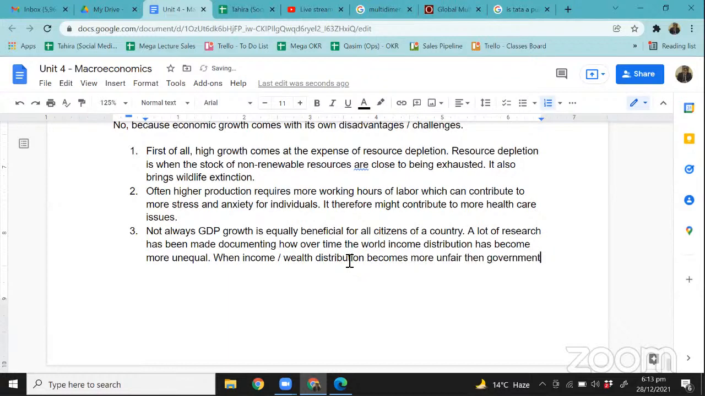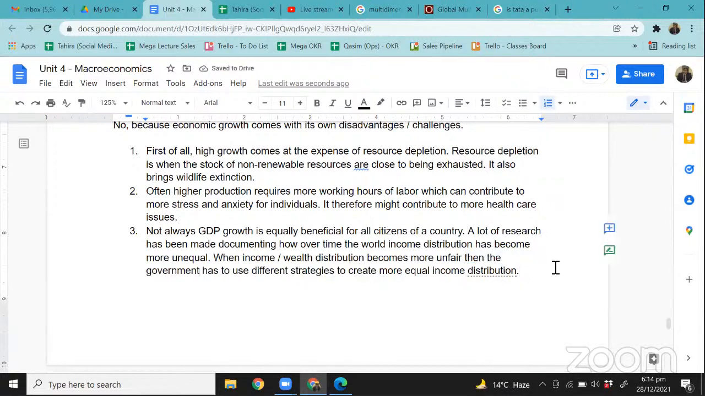government has to use different strategies for income distribution, right? And obviously, unequal income distribution comes with its own challenges, like higher crime rates, more social injustice, right? Because we do know all these things happen if there is very unequal income distribution. So those are some of the problems that GDP brings, right?